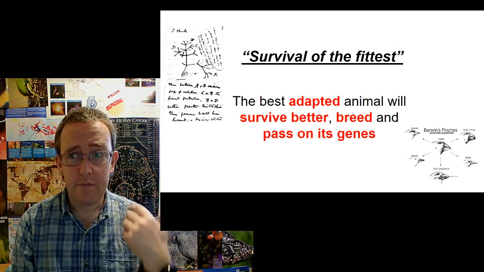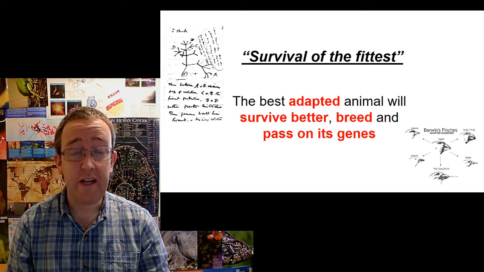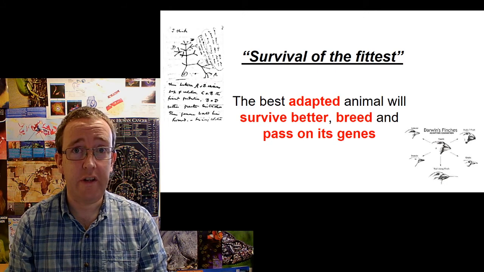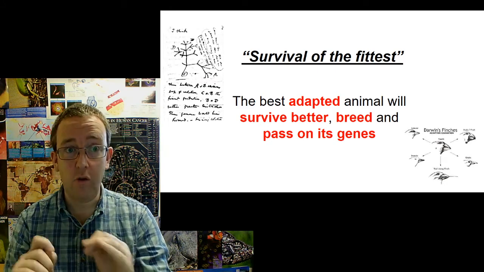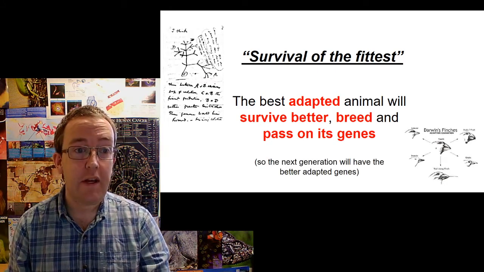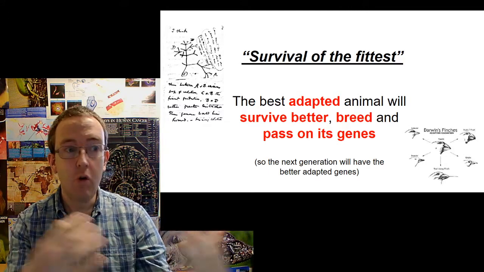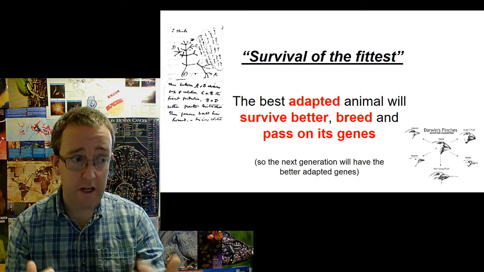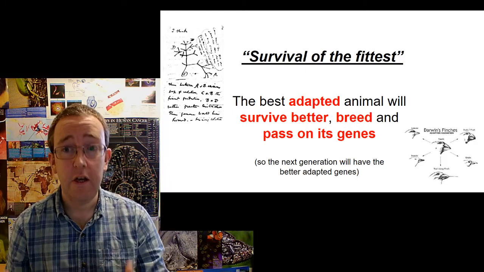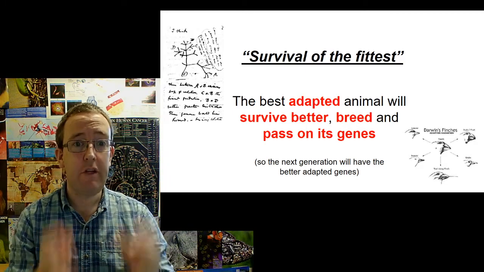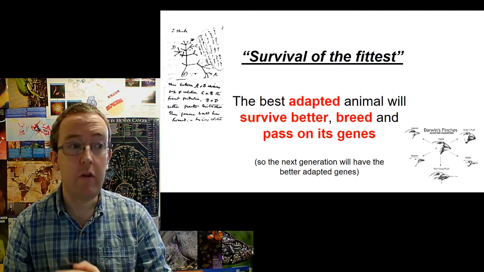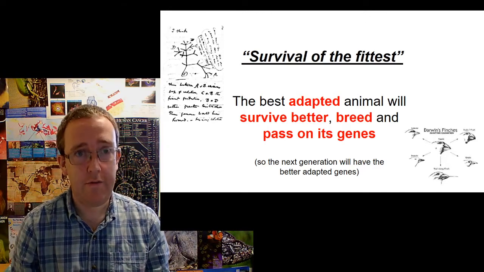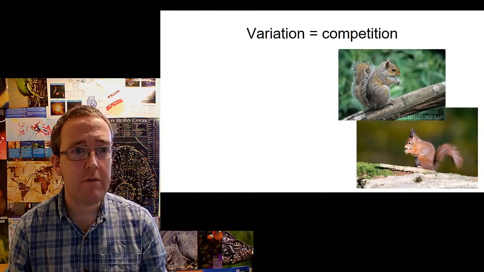So the best adapted animal will survive better, breed, and pass on its genes, or more specifically, the particular alleles of the genes that it's got, which then means that in the next generation, more individuals are going to have those particular alleles, particular versions of genes that will make them better adapted to that environment. Multiply by time, and you have evolution. Okay, so let me give you some examples.